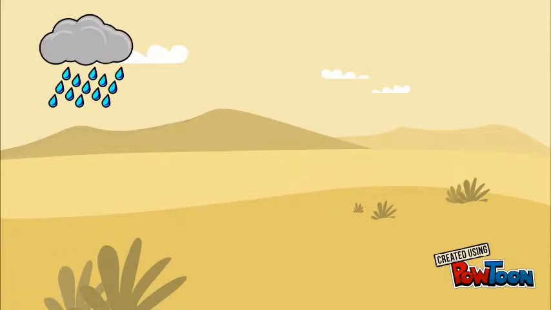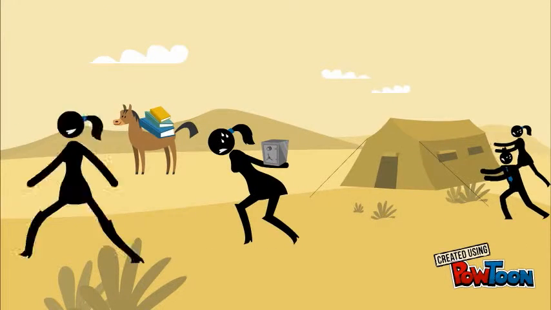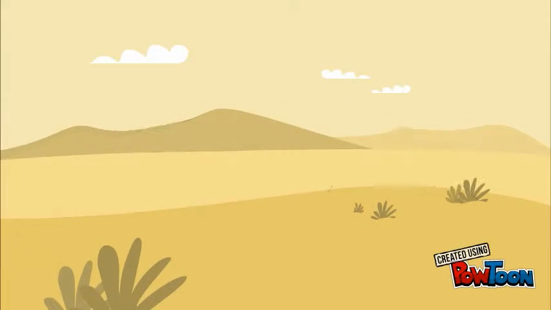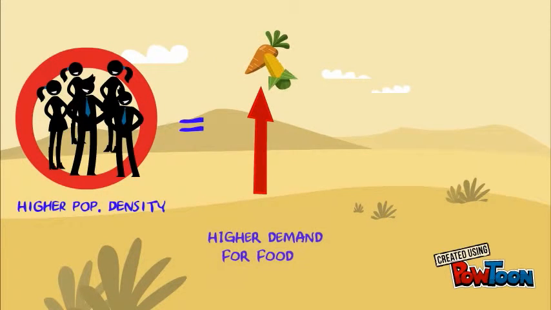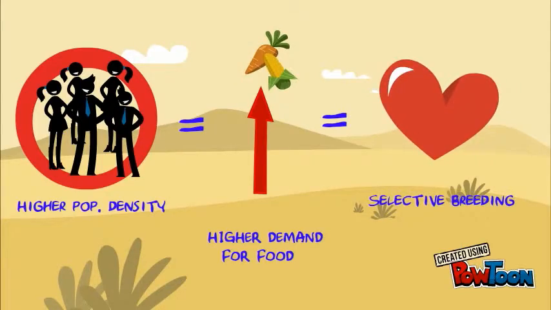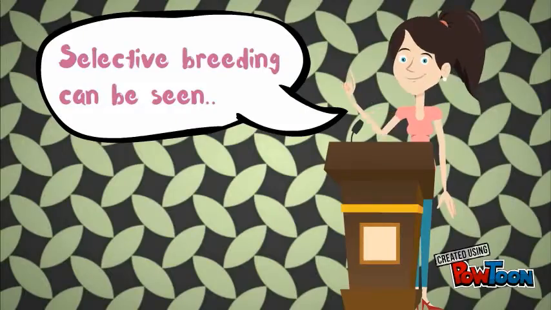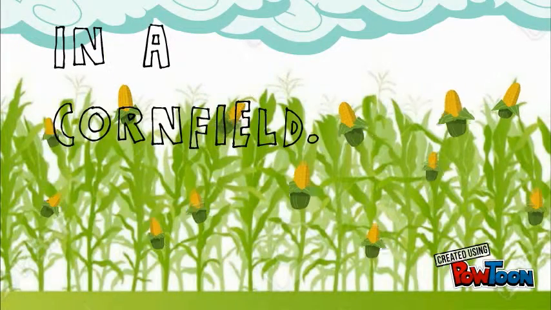At the end of the Ice Age, global warming created areas of drought where there was once plenty of rainfall. Since areas of water became limited, people were forced to move to areas with a sufficient amount of water. The population density increased, as did the demand for food, and the settlers in the area were in favor of selective breeding. Selective breeding can be seen at a farm in a cornfield.